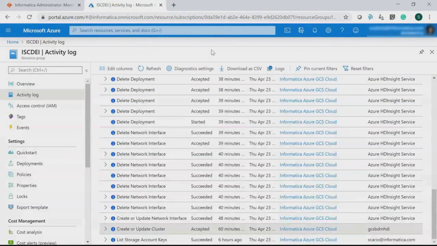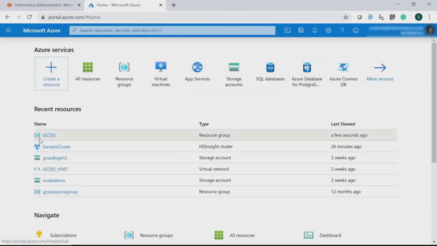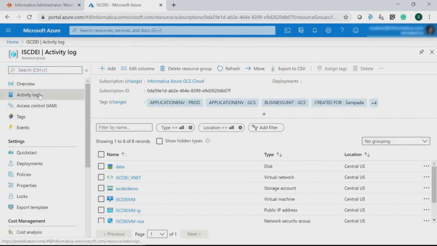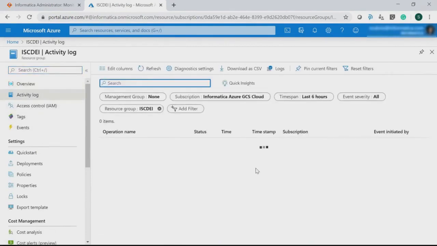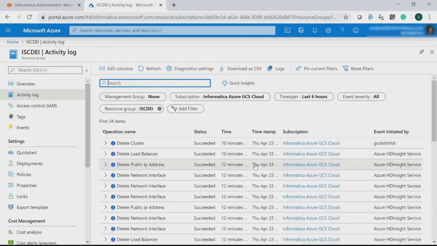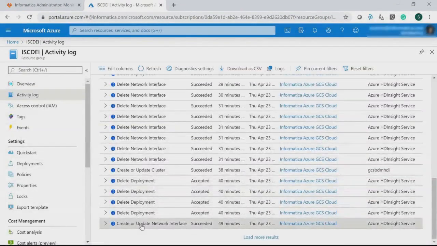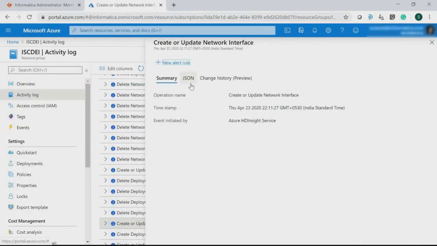We will be able to see the progress of the create cluster task from the Azure portal. We can click on the resource group. I'm using ISC-DE as the resource group. Click on the activity log. We'll have logs for all the events. If you have to check any respective event, then just click on the event. Then it will show you the log, or whether it is successful or not. We will be able to see the status from here.